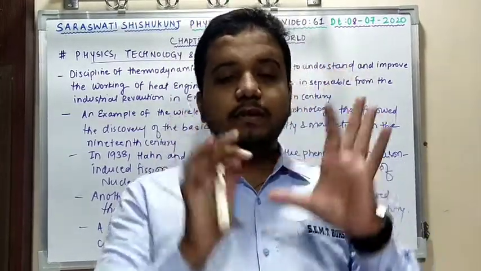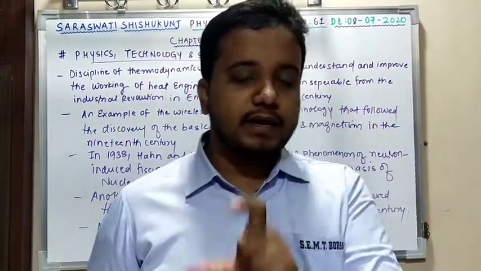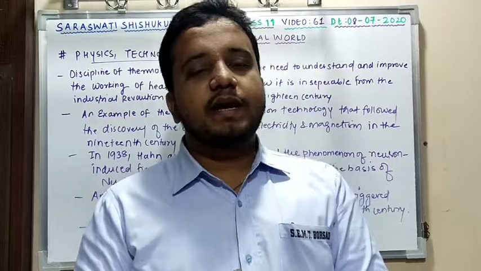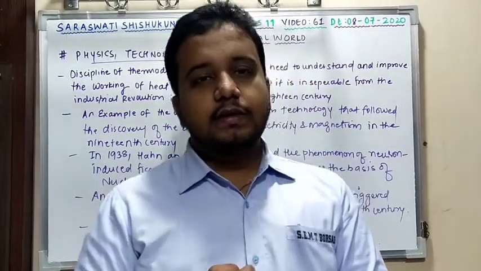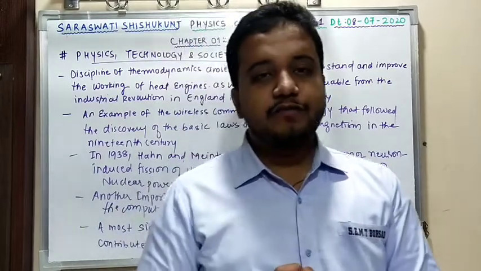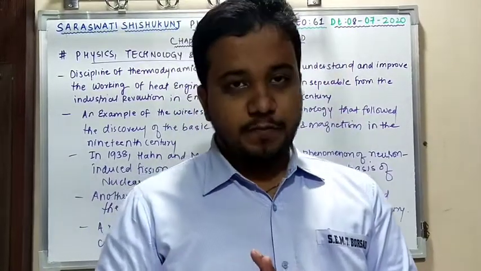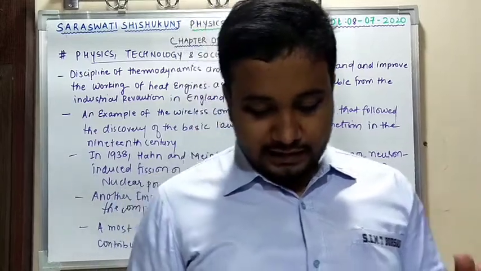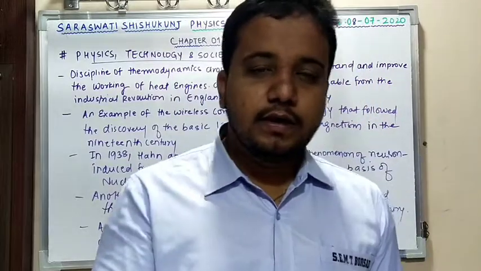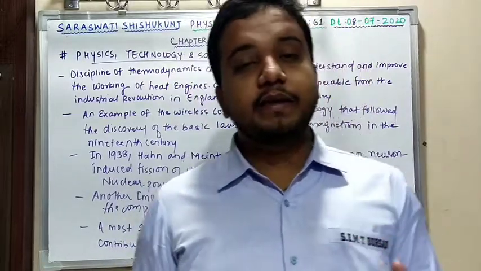Clear? Now the very first branch I'm going to take is electrodynamics. What is electrodynamics? The word itself states that electricity as well as magnetism combine to form a branch known as electrodynamics. Is this clear? I'm going to give you the example for that. Electrodynamics deals with electric and magnetic phenomena associated with charged and magnetic bodies, because electricity is associated with charge and magnetism is associated with magnetic bodies.